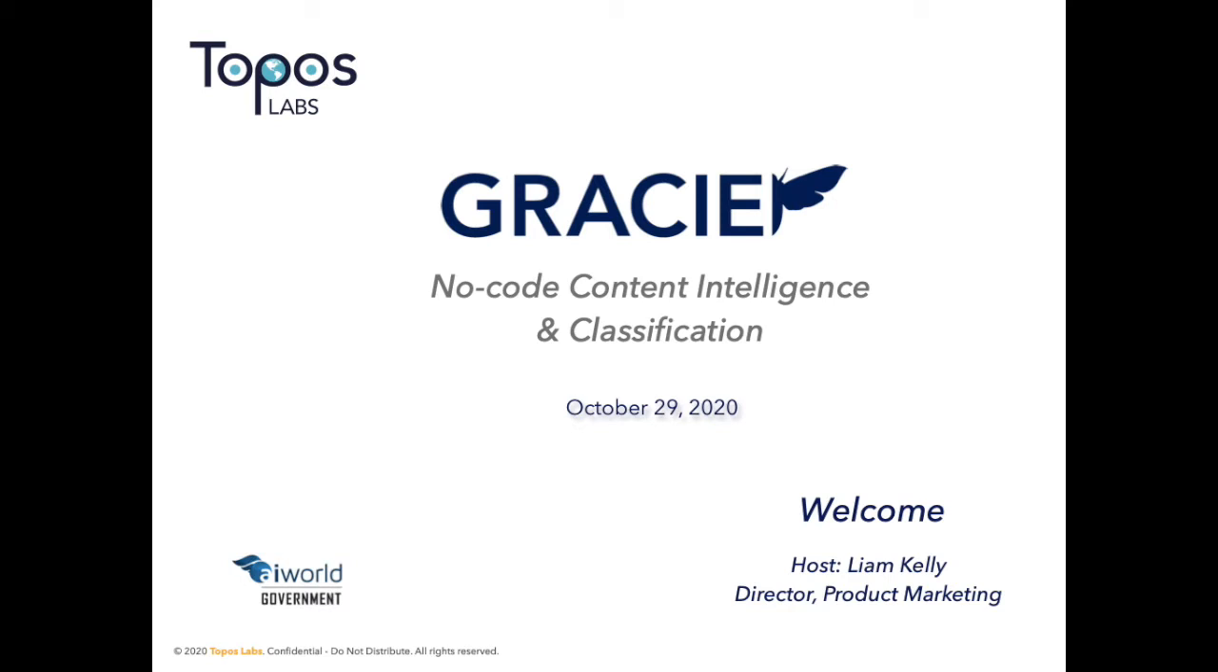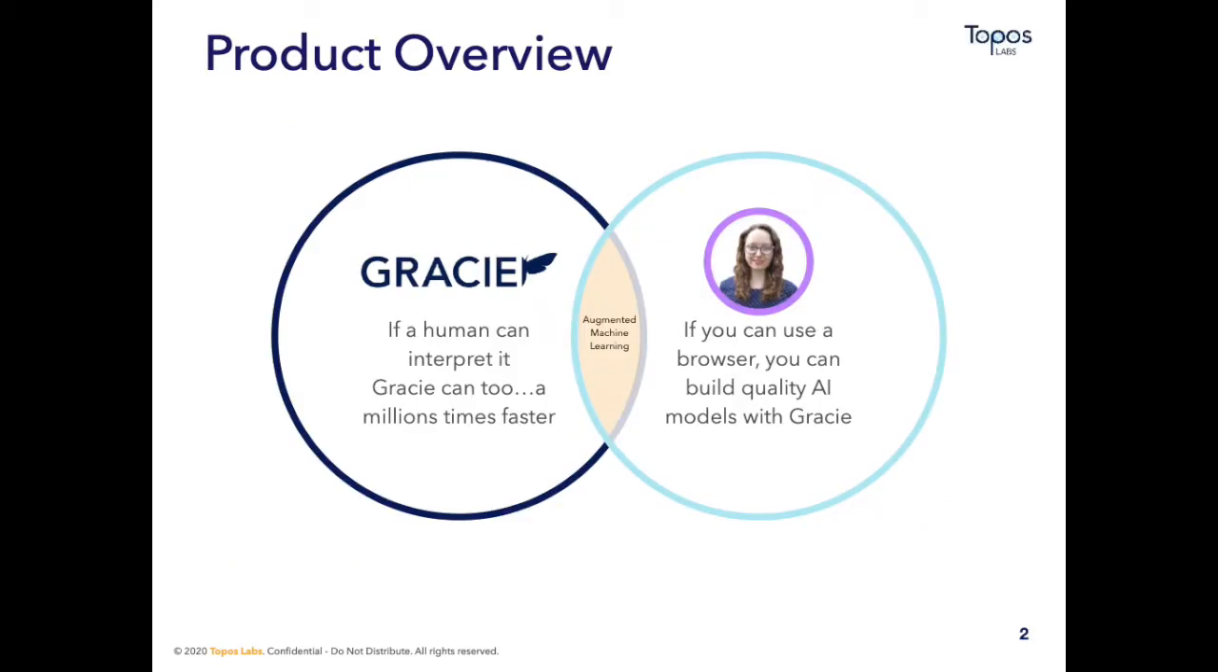At Topos Labs, we've created an NLP platform, Gracie, that enables non-technical users to build sophisticated machine learning models quickly without a single line of code. If you look at this view here, you can see that on the left we have Gracie. Using machine learning and AI, Gracie is capable of understanding human language quickly and at scale. If a human can interpret it, Gracie can too.